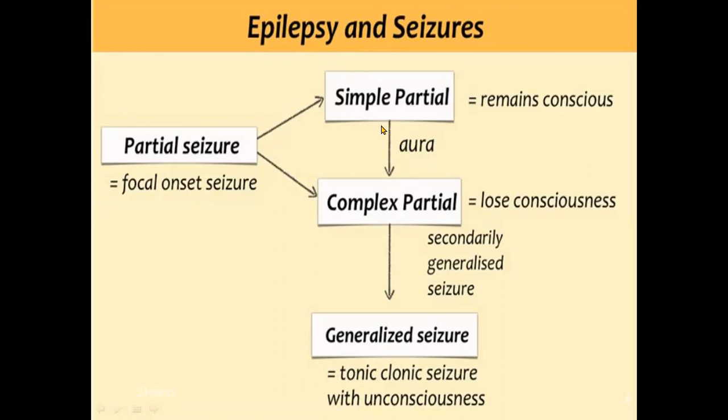Simple partial may change to complex partial, where the patient may lose consciousness. Complex partial can secondarily change to a generalized tonic-clonic seizure with unconsciousness.